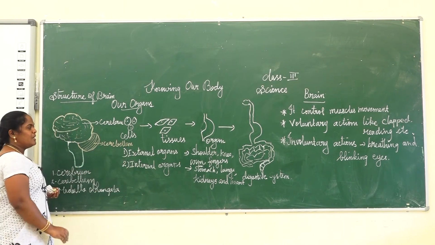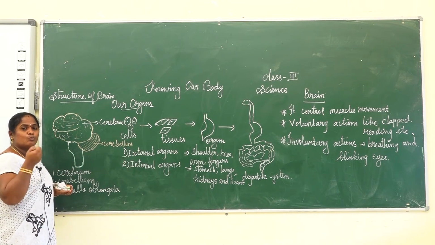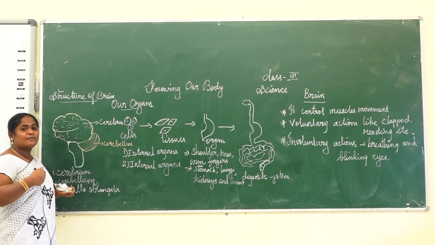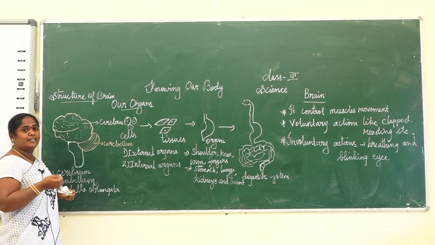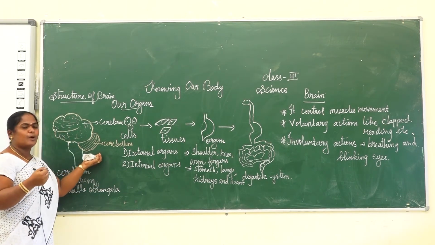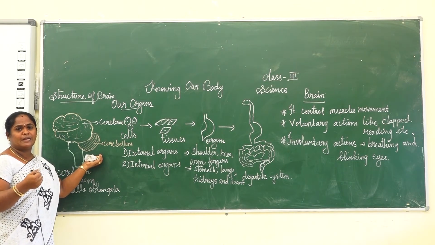The cerebellum controls our muscle movement and keeps our body balanced. These actions are controlled in this part of our brain.